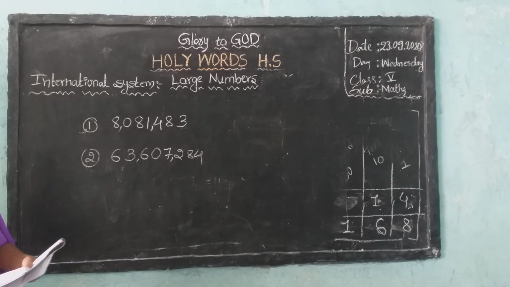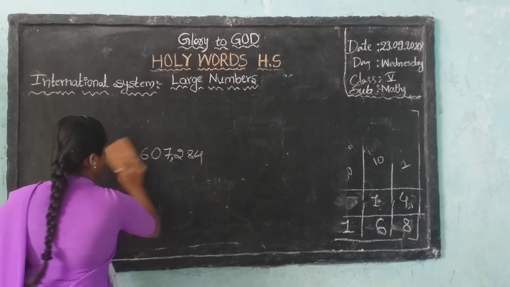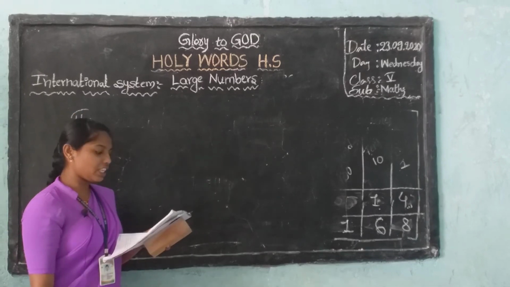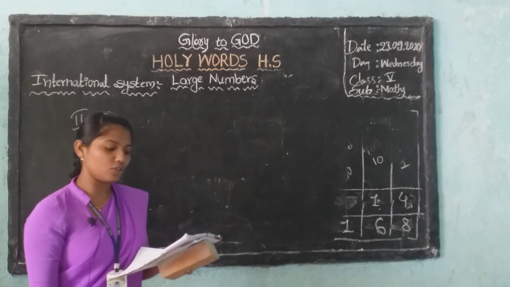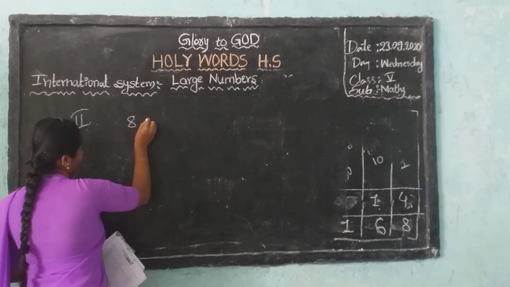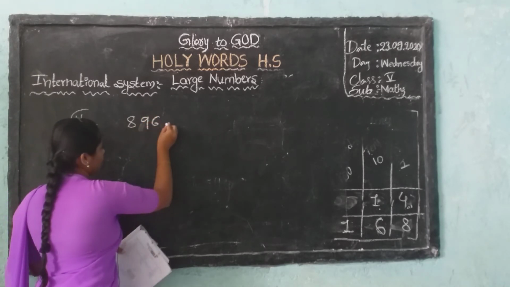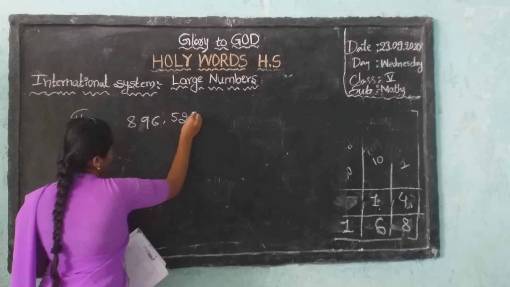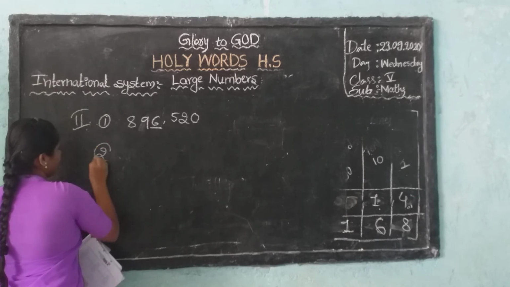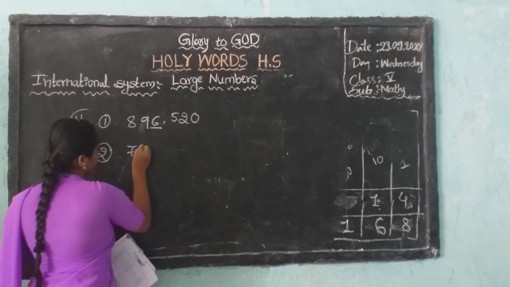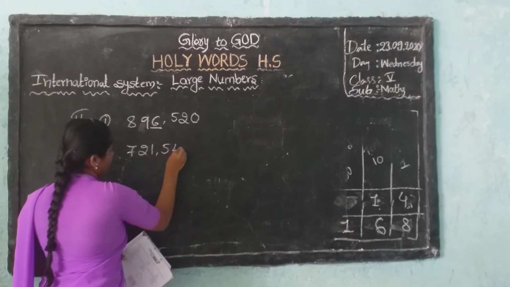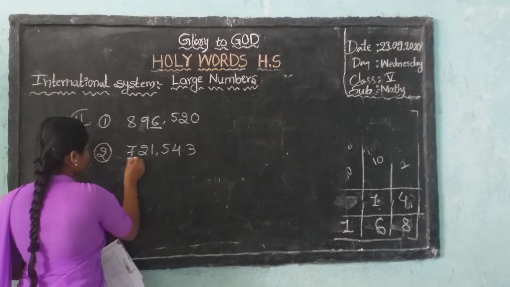Next, second bit. Write the place values of the underlined digits according to the international system. First problem: 89652, with 6 underlined. Second one: 721543, with 7 underlined.